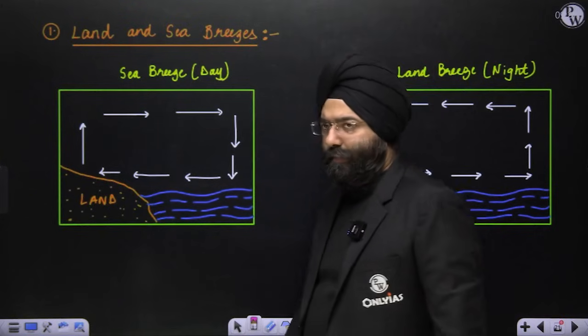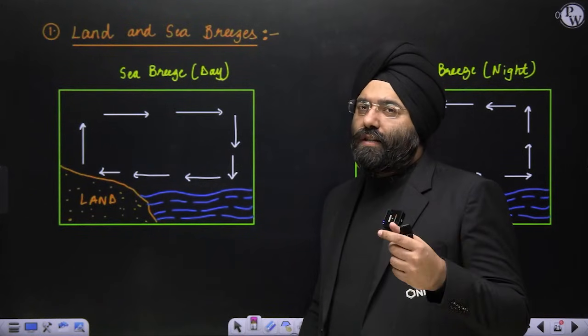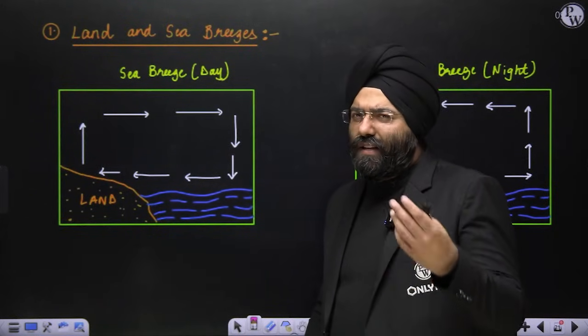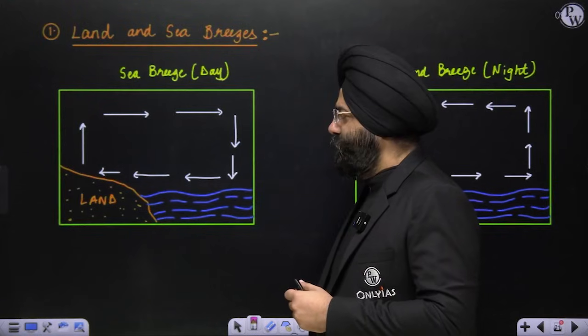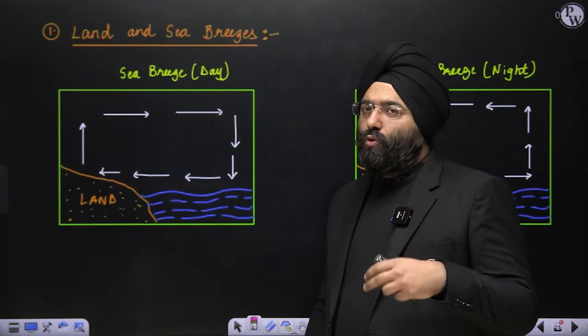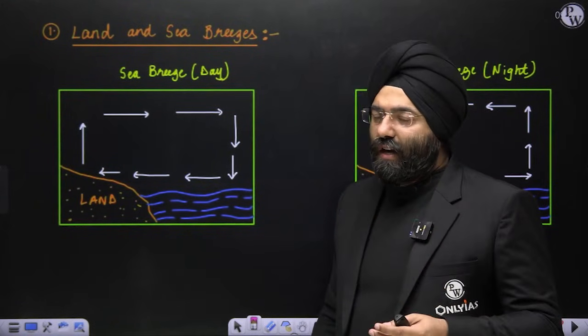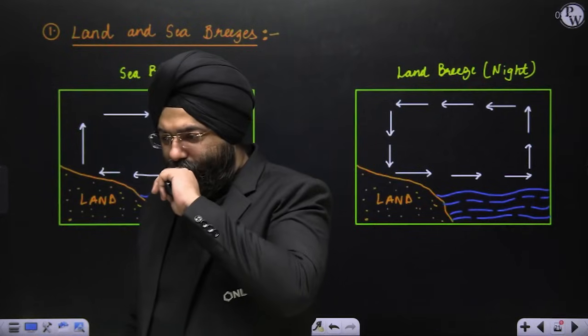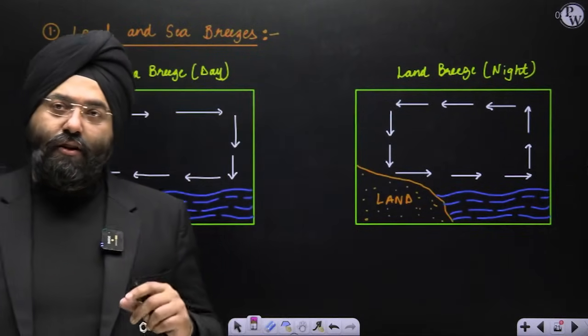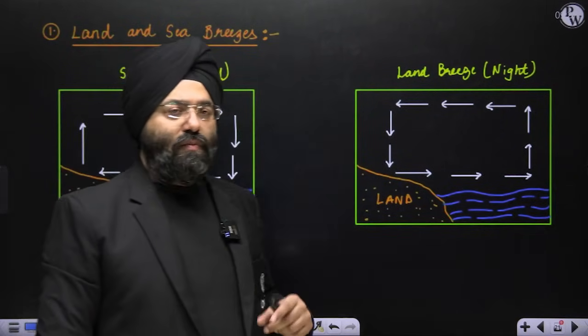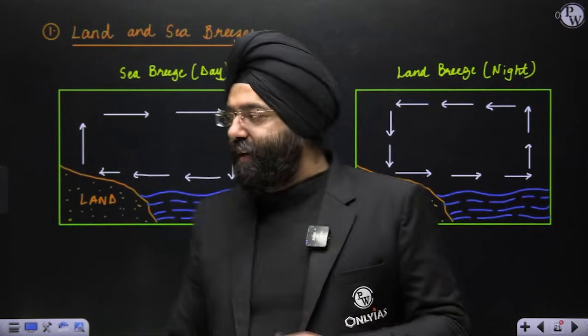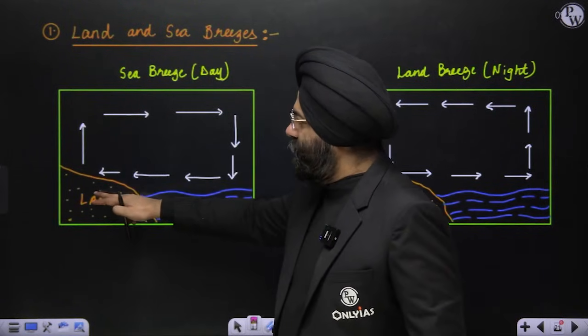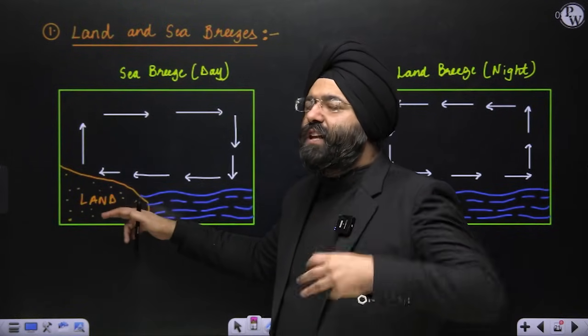If you want to understand the land and sea breeze, the first thing you should understand is this. It is very simple, you have done it in school also. Land has a property that it heats very quickly and cools very quickly. Sea takes a lot of time to heat and cool because of the specific heat, right? During the daytime, you realize that the land heats up very quickly.